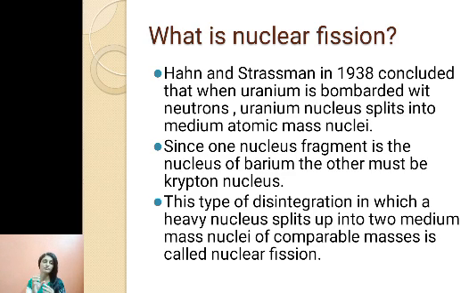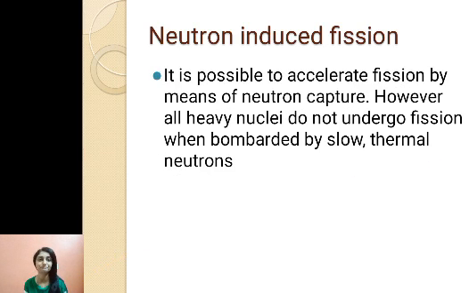Because sometimes we have a nucleus which is emitting a proton, neutron or some particle, and we get another nucleus. In that case also we can call it a fission, like breaking is taking place, one proton is formed and another nucleus is also formed, a daughter nucleus. But there we are not calling that reaction nuclear fission. So the basic difference is, when we are talking about nuclear fission, a heavy nucleus breaks and we get two parts. One part is not very small and the other very big. Both the nuclei which are formed have comparable atomic masses, then we call it a nuclear fission reaction.